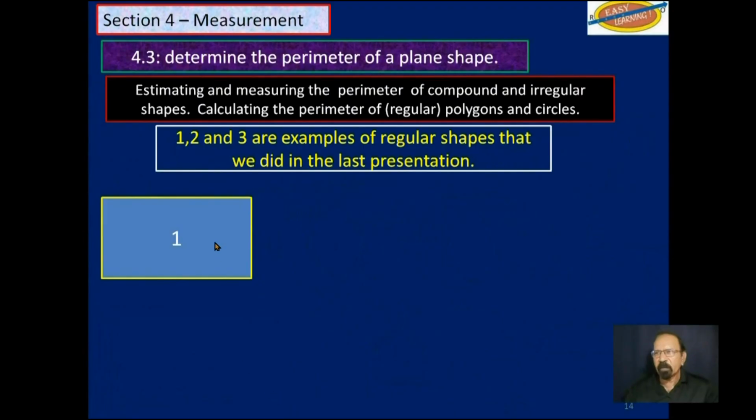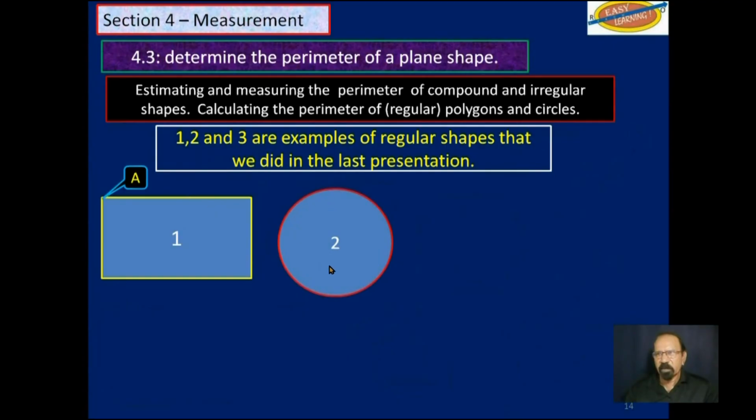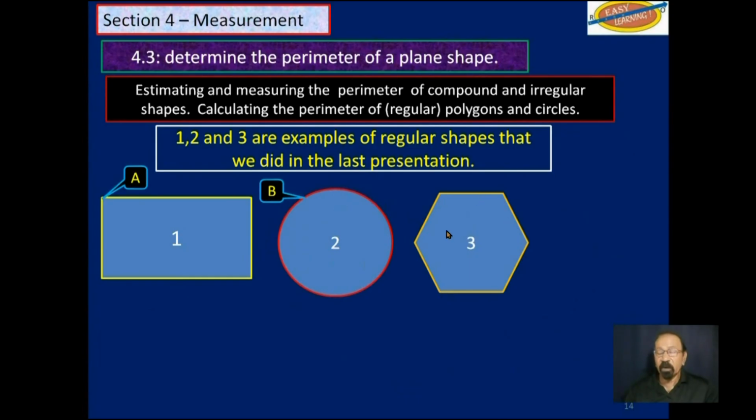We already learned how to find the perimeter of a rectangle, circle, which is called a circumference, hexagon, and any other regular shape. Given some dimensions, we can calculate those. That was for part A of this objective.